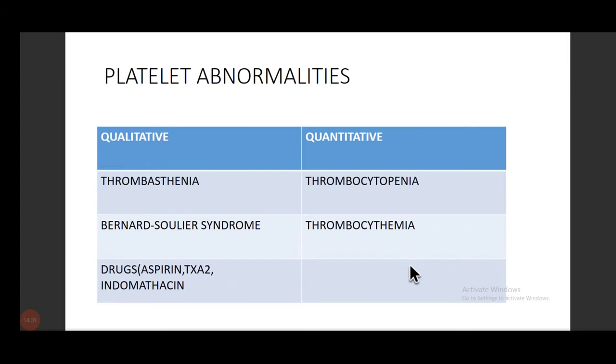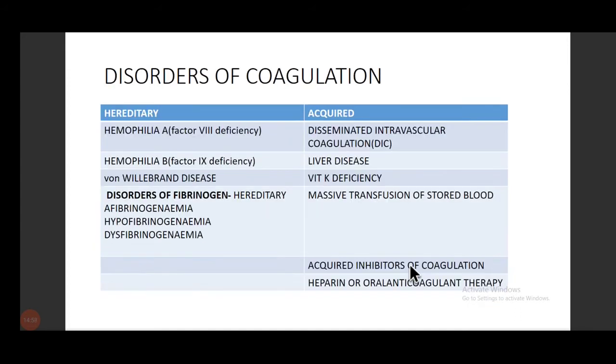This is just the revision of what you had in the morning, so just revise all your facts. Platelet disorders can be quantitative and qualitative. Quantitative is the amount, and qualitative is the function of the platelets. Qualitative, it can be thrombasthenia and Bernard-Soulier syndrome, as well as drugs. Quantitative, we have thrombocytopenia and thrombocythemia.